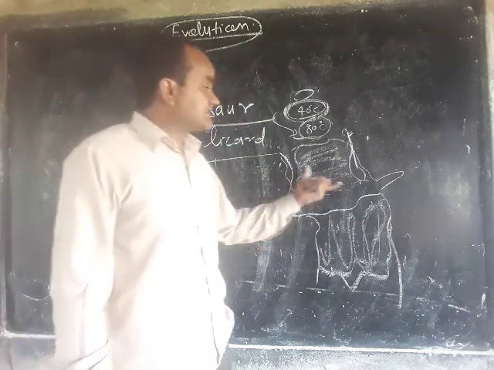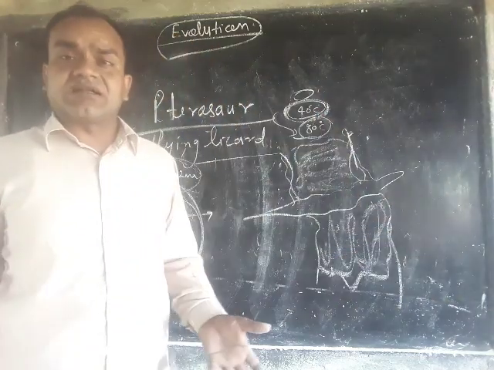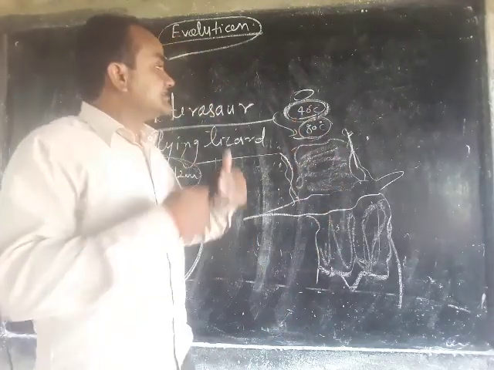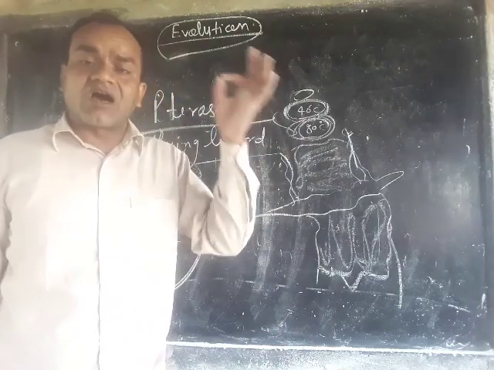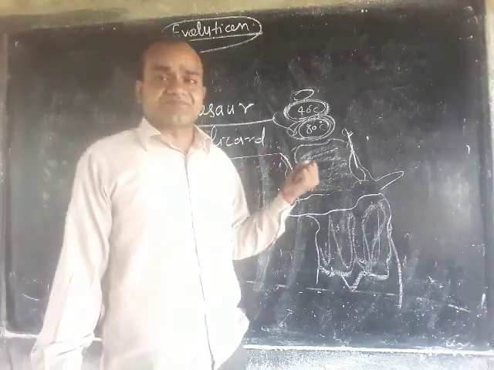Now we can say this is a new species which exists on the earth. This is a new human variety, and this is a new bacterial variety which exists on the earth. So this is evolution.